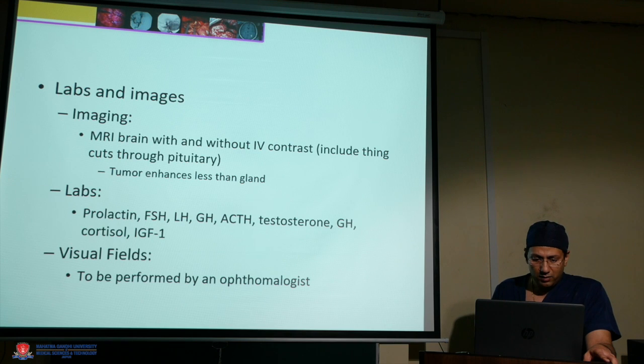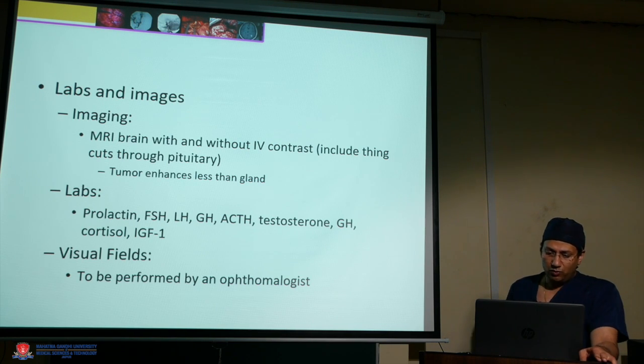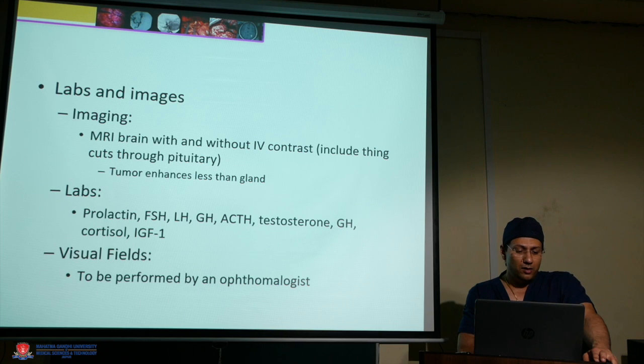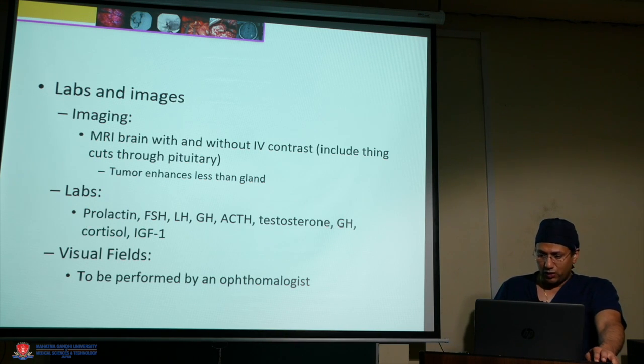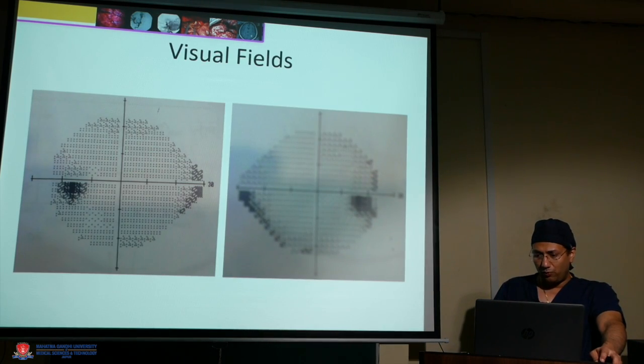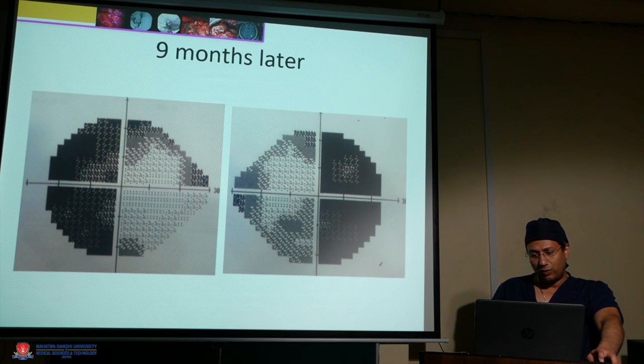In imaging, MRI brain with or without contrast is to be done, including thin cuts through the sella. The tumor usually enhances less than the gland. Labs: prolactin, FSH, LH, GH, ACTH, testosterone and cortisol are to be done. Visual field testing is to be done, which shows bitemporal hemianopia. After 5 months there is total bitemporal blindness.